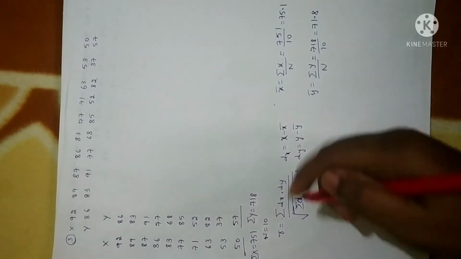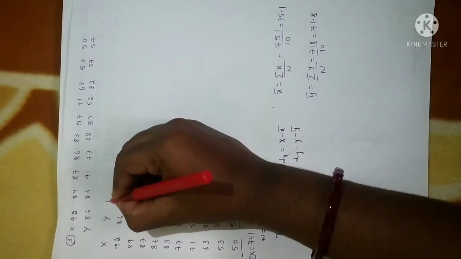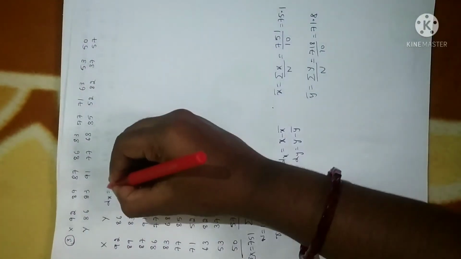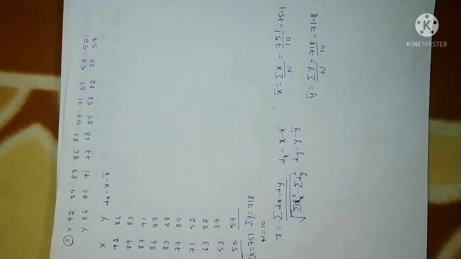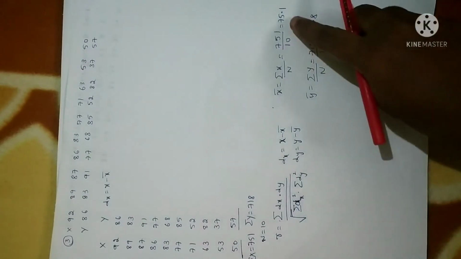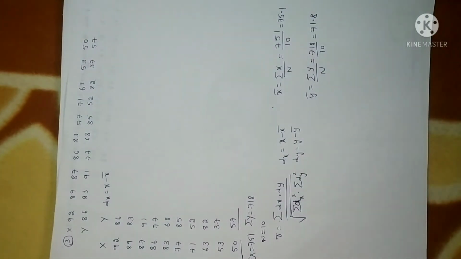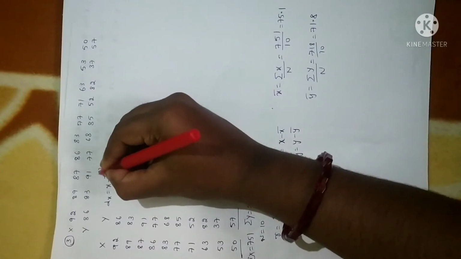Now let me calculate dx and dy. What is the formula to calculate dx? It is x minus x bar. We have calculated x bar here, it is 75.1. So now let me substitute.